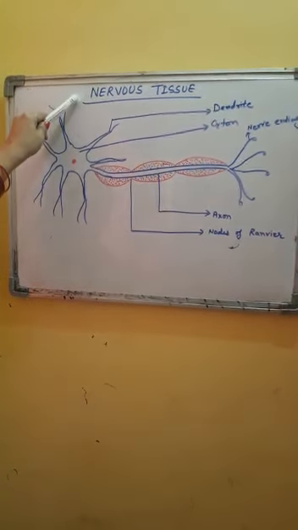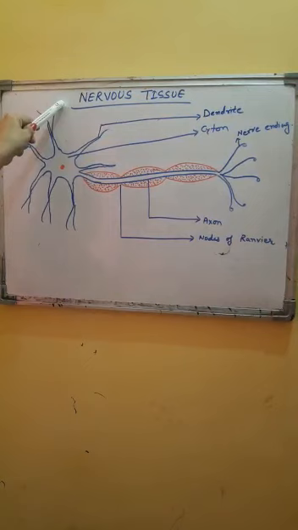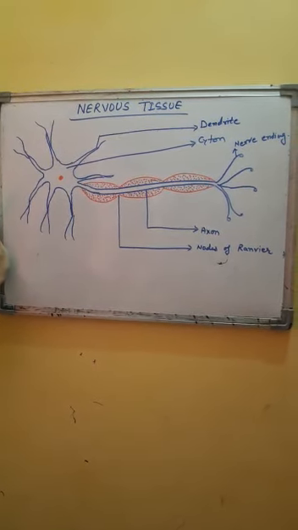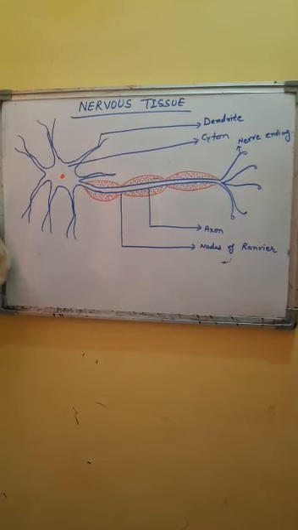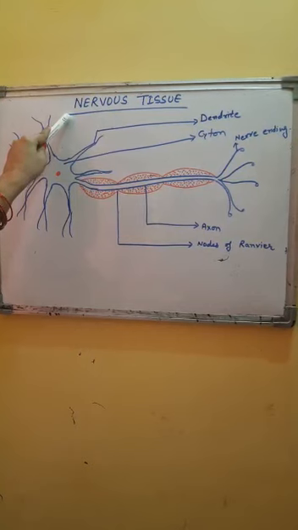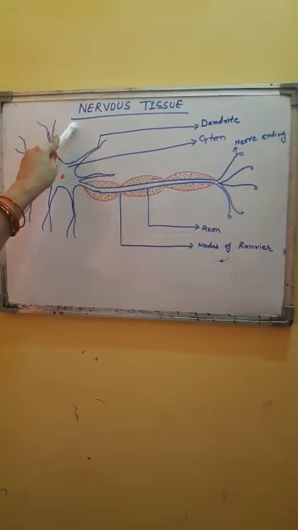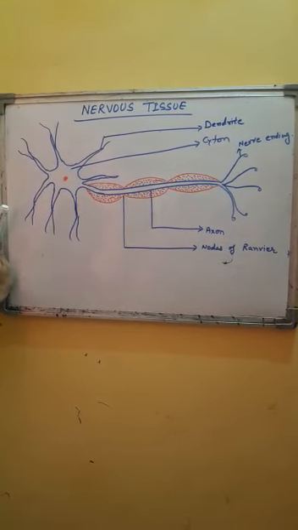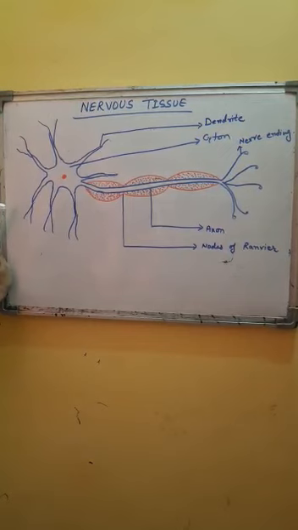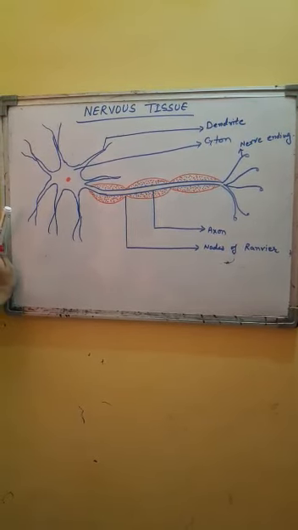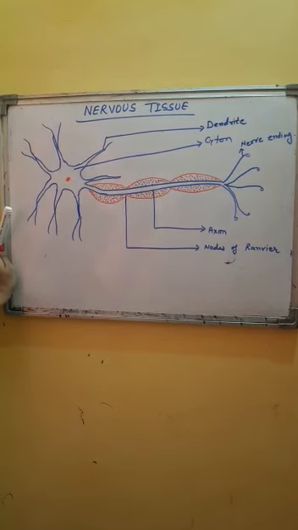We have studied that animal tissues are divided into four categories: epithelial, connective, muscular and nervous. So the fourth tissue is the nervous tissue. Now we are going to study the nervous tissue. The nervous tissue contains densely packed nerve cells. A single nerve cell is called a neuron. So a single unit of nervous tissue is called a neuron.